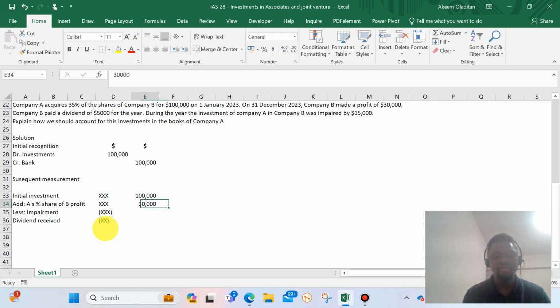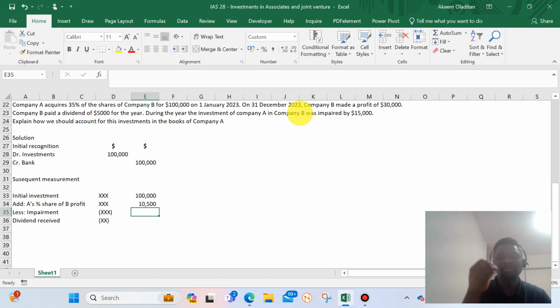So when we take 35% of that $30,000, then it's 10,500. So what is the impairment value? That impairment value, we will not be looking at percentage of the impairment. I'll tell you why we're not looking at the percentage of the impairment, because the impairment that we're talking about is the value of the investment that we have in company B.